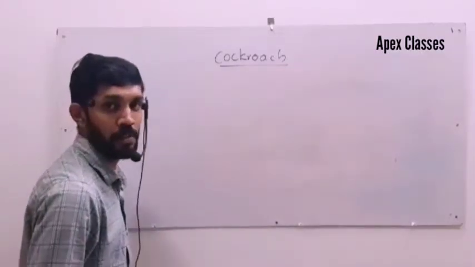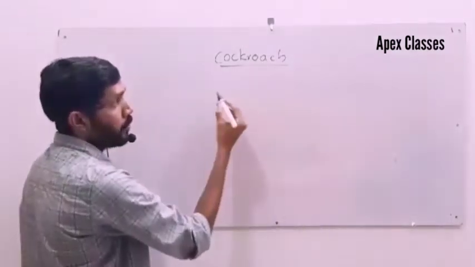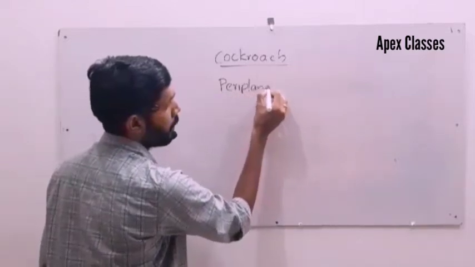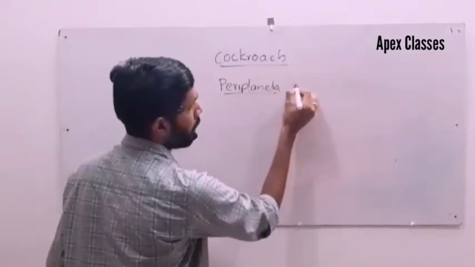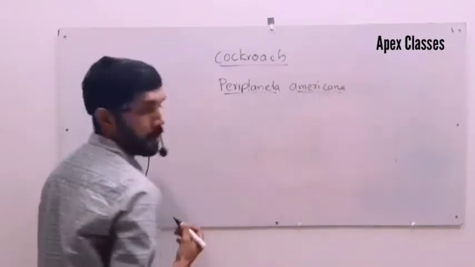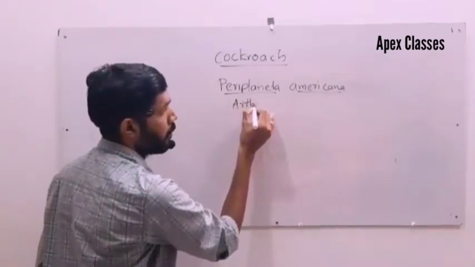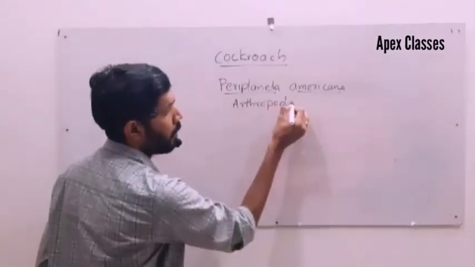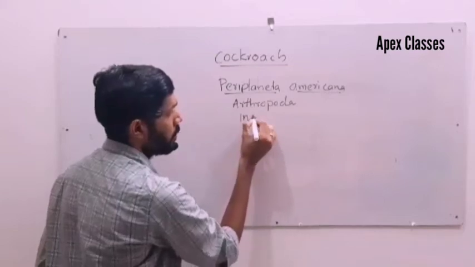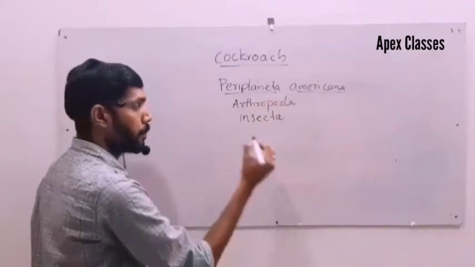Structural organization in animals. In that chapter, cockroach is an important topic. Scientific name of cockroach is Periplaneta americana, and the cockroach belongs to the phylum Arthropoda, and cockroach belongs to the class Insecta, and cockroaches are